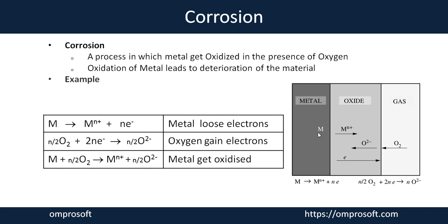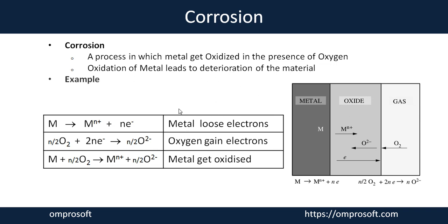Whenever the metal comes in contact with oxygen gas, it loses electrons and converts into a cation. And these electrons, when taken by the oxygen, convert it into an anion. After that, the cations and anions combine together and form a metal oxide. Due to that, the metal's property gets completely changed, and the material which the particular metal forms also gets deteriorated.